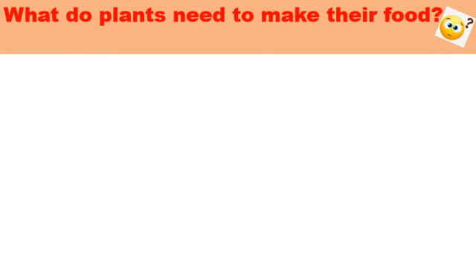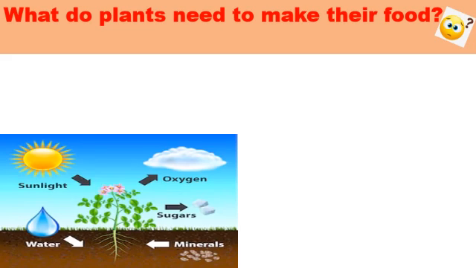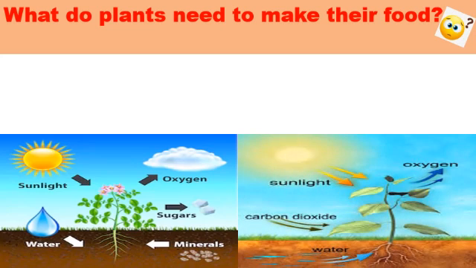Now, students, second question. What do plants need to make their food? Plants need sunlight, carbon dioxide, water, and chlorophyll.